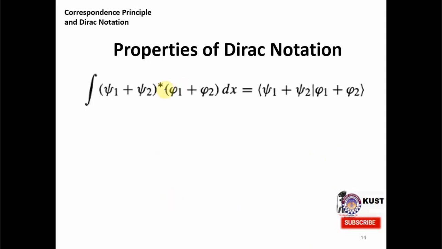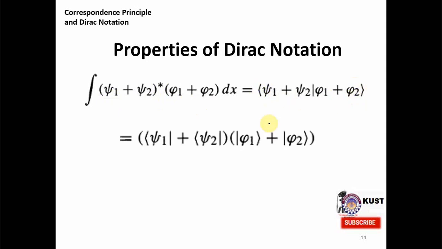The next thing is about the product of a linear sum of two wave functions. So psi 1 plus psi 2 star and phi 1 plus phi 2 will be equal to psi 1 psi 2 and phi 1 phi 2 in terms of the bracket notation, as you see over here. So how do we multiply this to get this in the bracket notation?